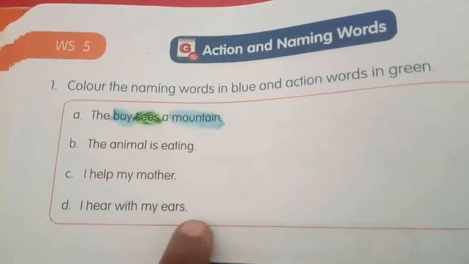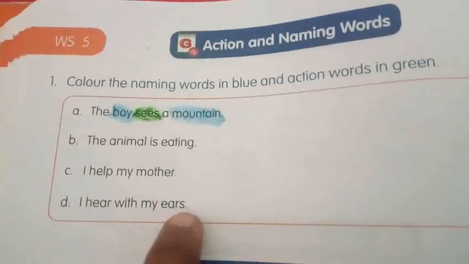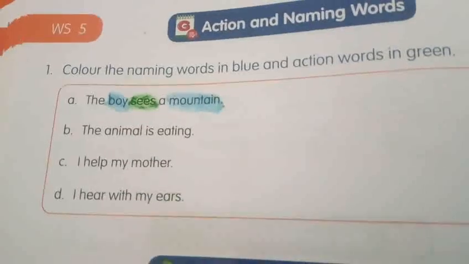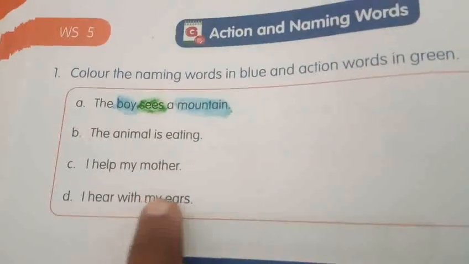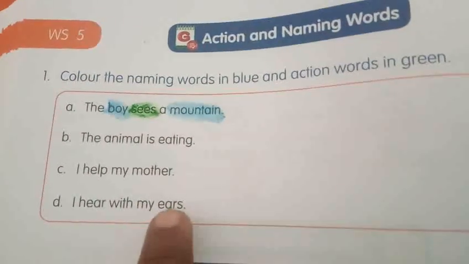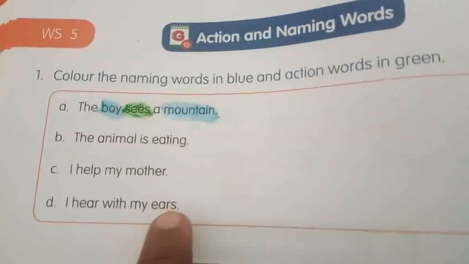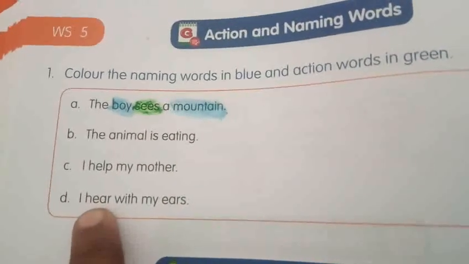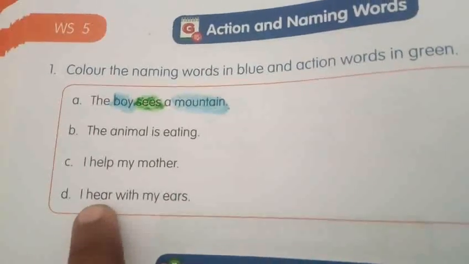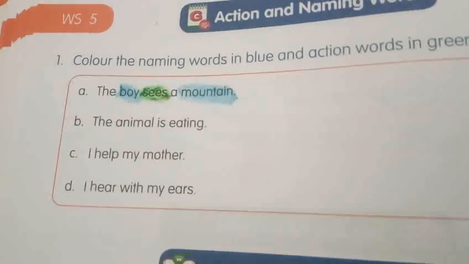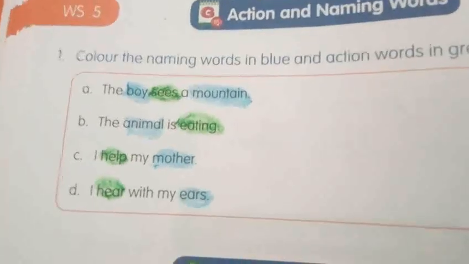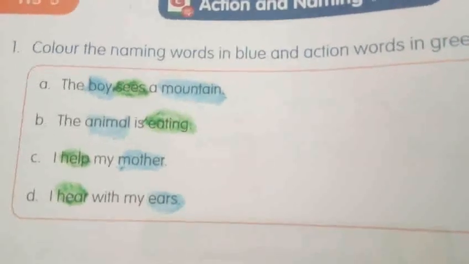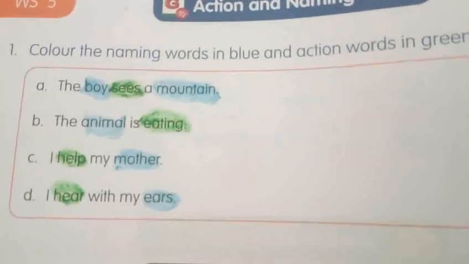Next, I hear with my ears. I hear with my ears. From this sentence, which is the naming word? Ears. Next, here is the action word. You have to take the green color and then color this. See this, my dear children. So you have to do this activity at home.